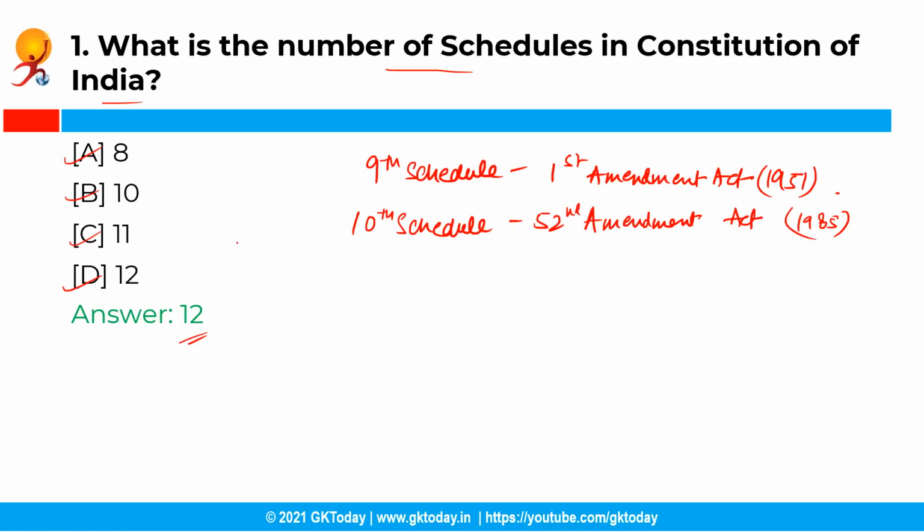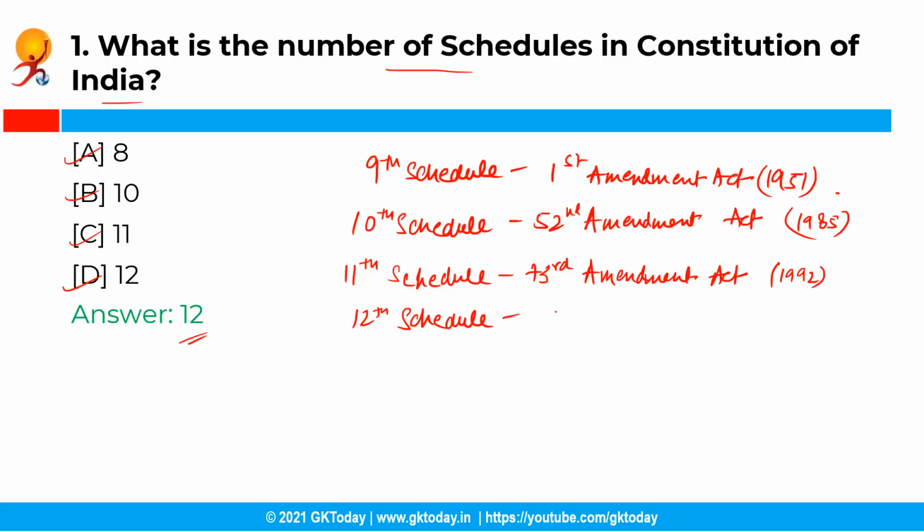Then it was in the year 1992 that the 73rd Amendment Act came into being, according to which the 11th schedule was added in the Constitution, which specifies the powers, authority and responsibilities of panchayats. And the 12th schedule, that comprises municipalities, has 18 matters related to it, and this schedule was added by the 74th Amendment Act that came in the year 1992.